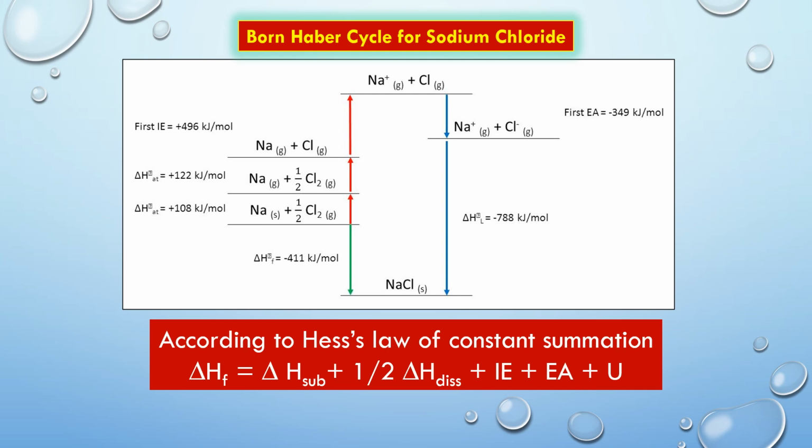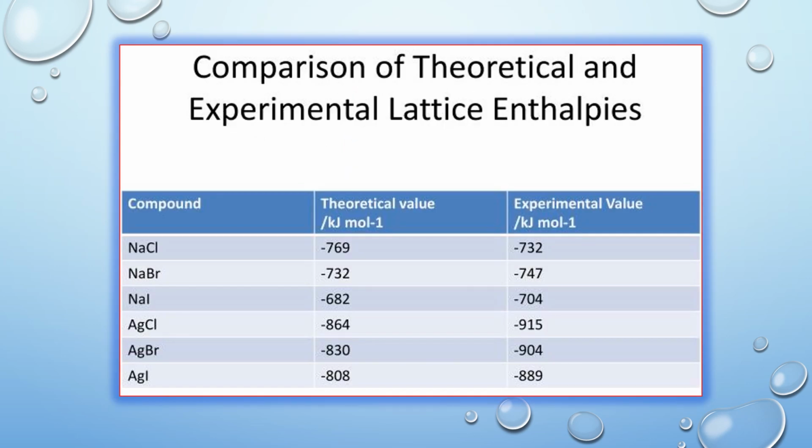Electron affinity of chlorine is minus 349 kJ per mole. Substituting these values in this equation, we can calculate the lattice energy of sodium chloride. This slide gives an idea about the theoretical and experimental lattice energies of various ionic solids.